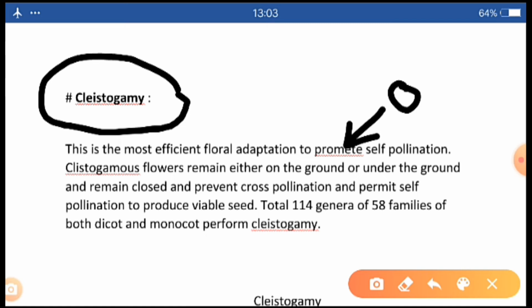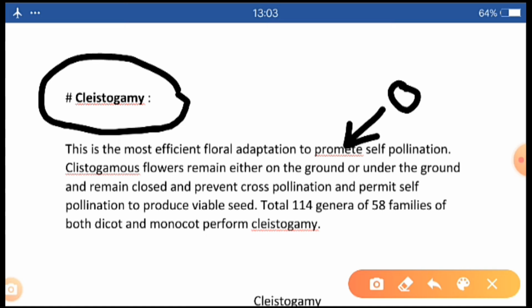So if the flower is not open, and the flower is bisexual, then inside the flower, when the male part and female part mature, they will fertilize each other. So this is cleistogamy.